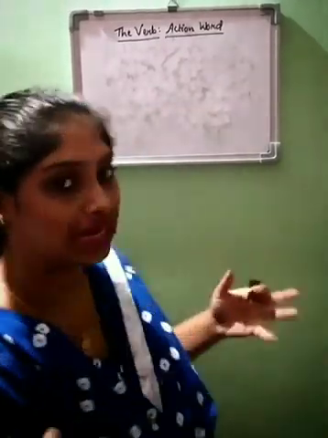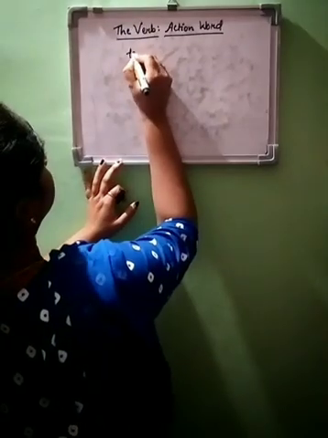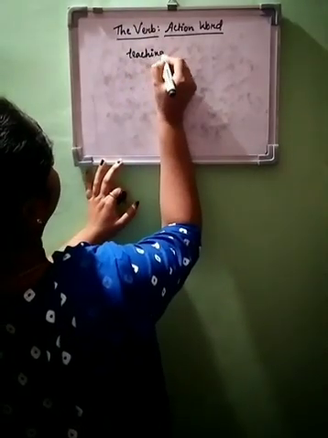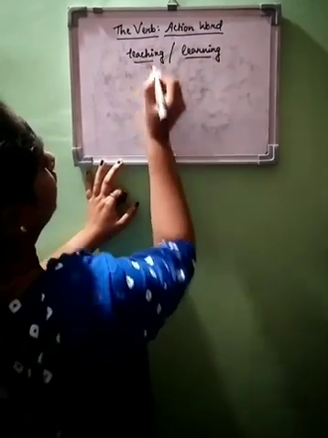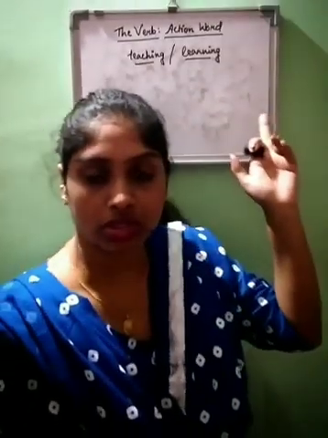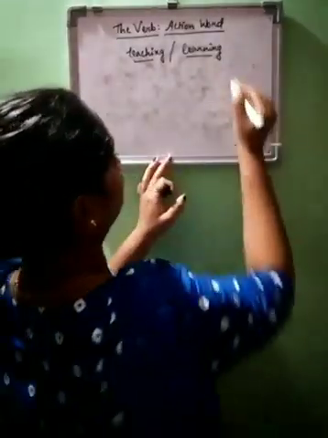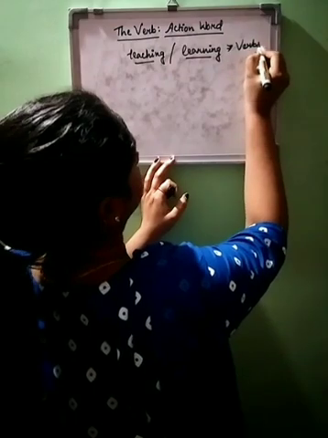Suppose, for example, right now you are watching the video and I am teaching you verbs. So the activity which is going on is, from my side, teaching, and from your side, learning. You are learning and I am teaching. So these are the two activities which are going on. So what are these? These are verbs.